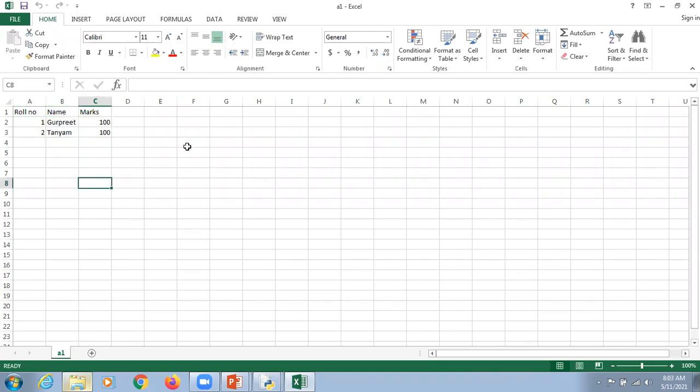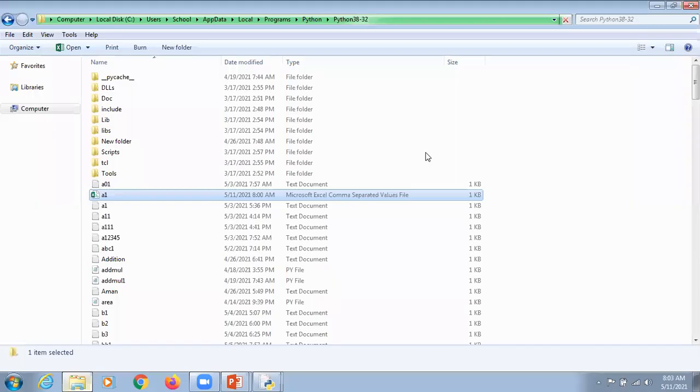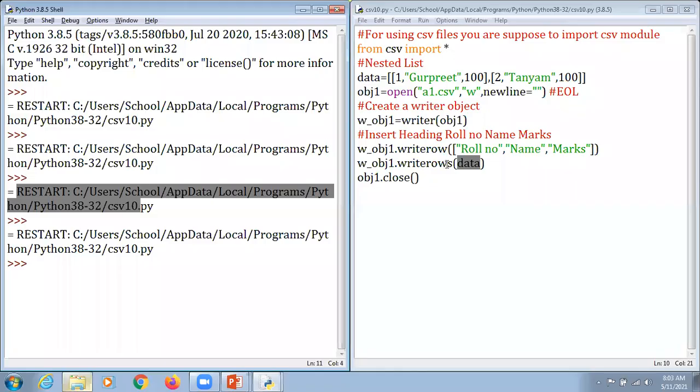But if we are supposed to use writerow, then for writing the data multiple times, because here we have multiple data, one is for Gurpreet and second is for Tanyam. That's why in spite of using writerow, we are supposed to use writerows.